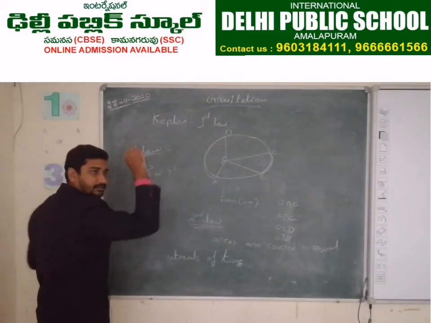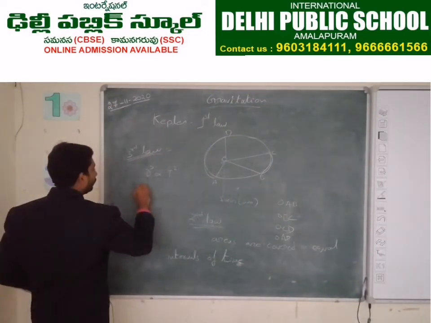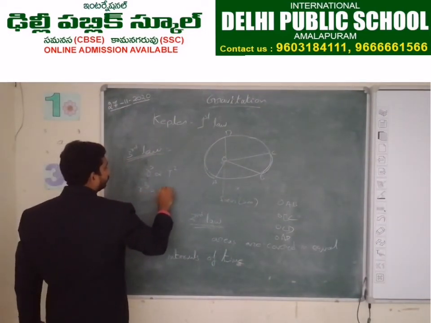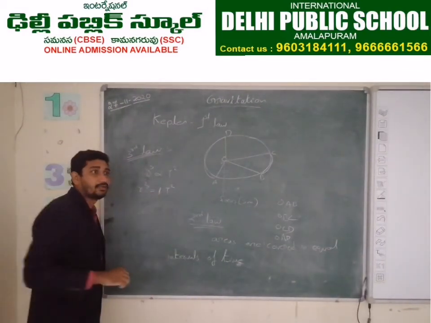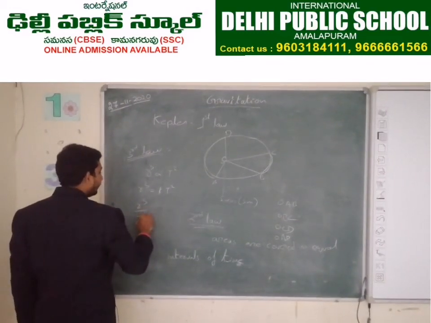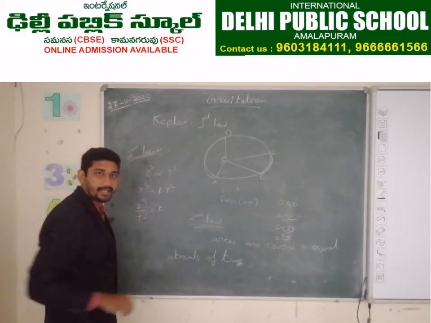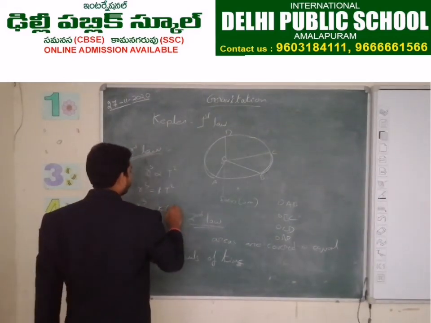To remove this proportionality, what we have to do? We should add one constant. So r cube is equal to k into t square. Why are we using k here? Because it is told by Kepler. So r cube by t square is equal to k. Here what is k? Some constant.